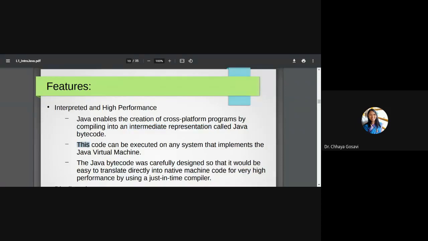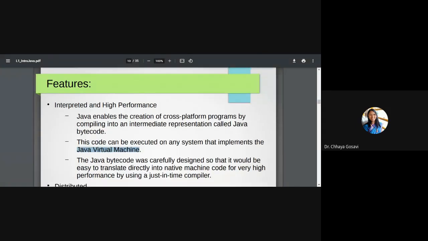This intermediate representation, which is called Java bytecode or .class file, will be executed on any system which has a Java virtual machine. If I have written a Java program on my laptop, I have the Java compiler, I compiled it, and I have bytecode ready, that is the .class file. That .class file can execute on any other machine, not compulsorily with the same specifications as my laptop. The only condition is that the machine should have a compatible Java virtual machine, which will understand that bytecode and execute it.